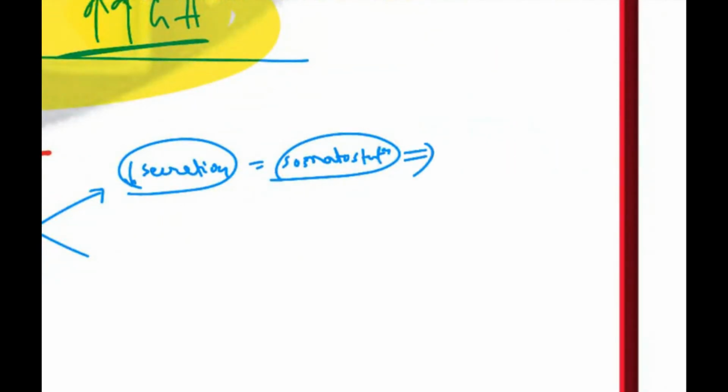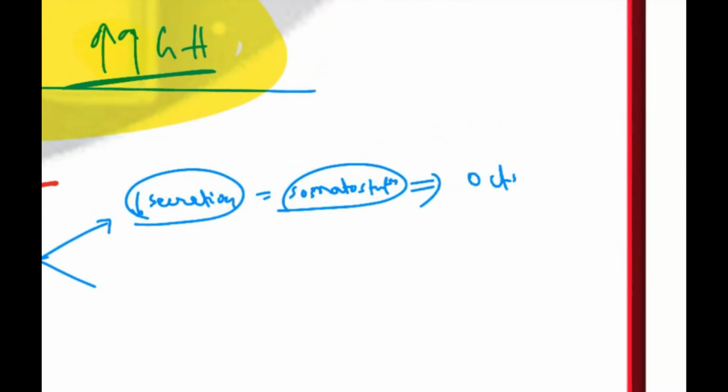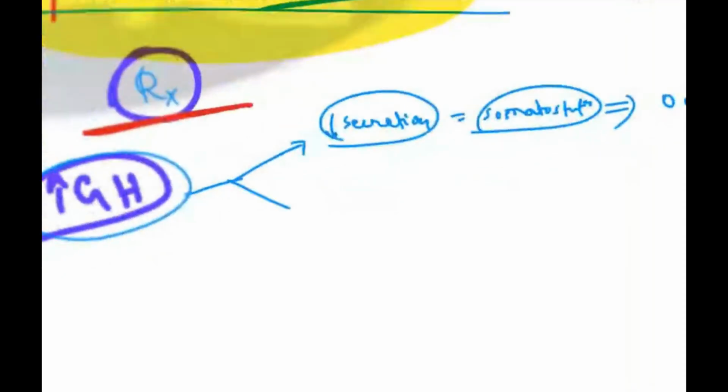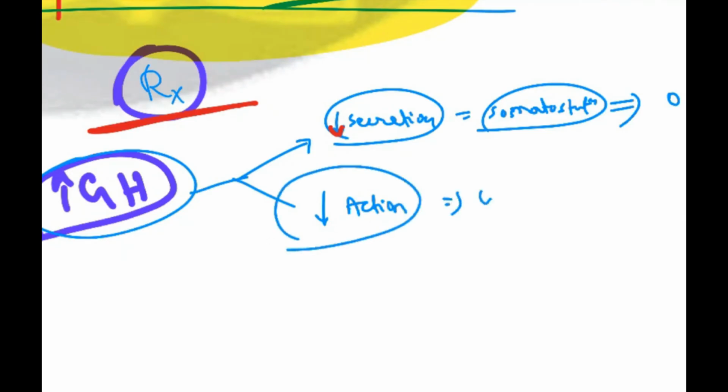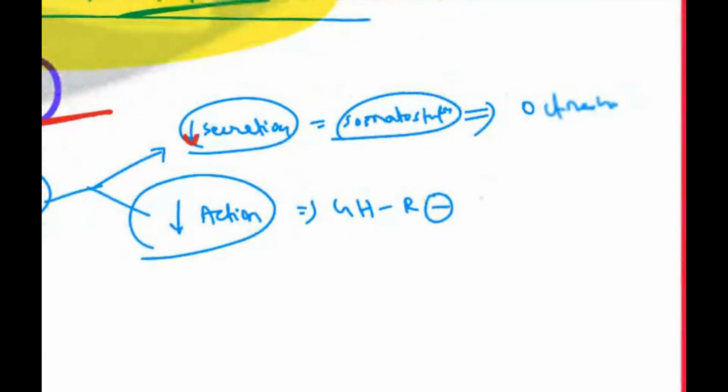What is the best example of somatostatin? Octreotide. Another thing you can do: first you block secretion, and even if it is secreted, you block its action. How are you going to block the action? You give a GH receptor antagonist. Best example, pegvisomant.